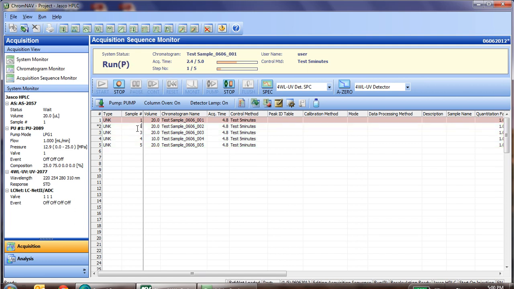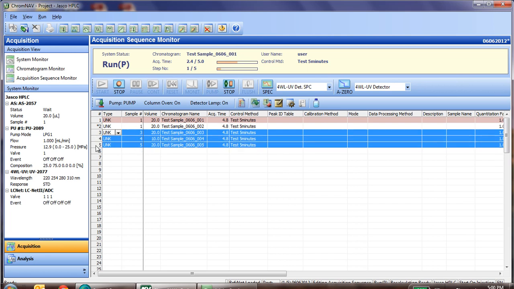Now in our case, we're going to run sample number 1 again. And we can go ahead and delete the last 4 lines.